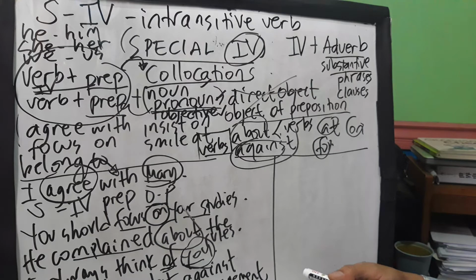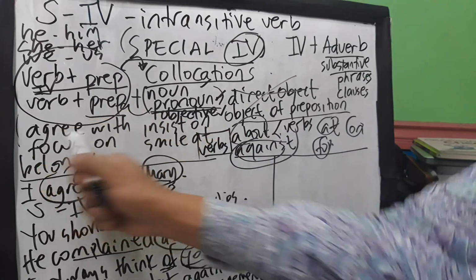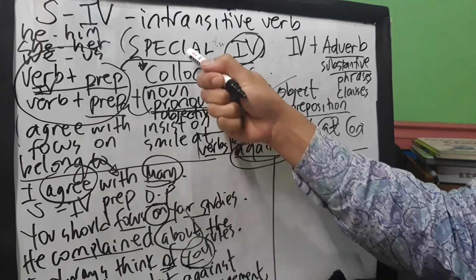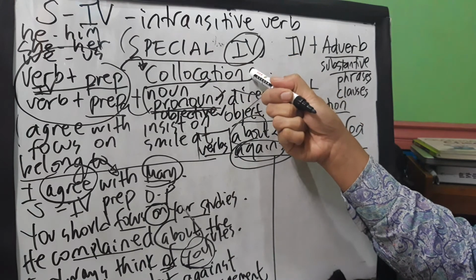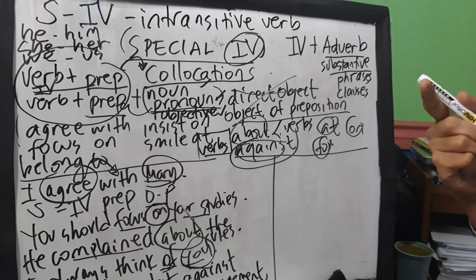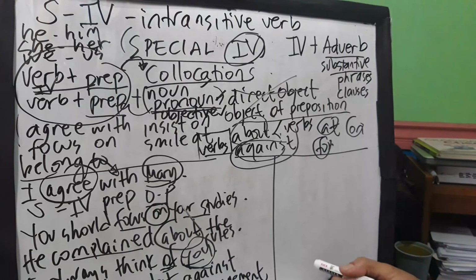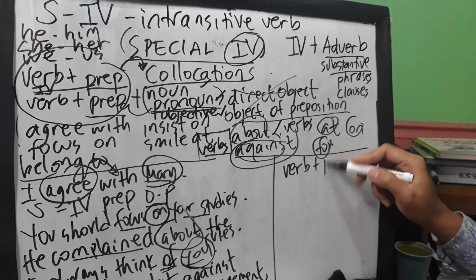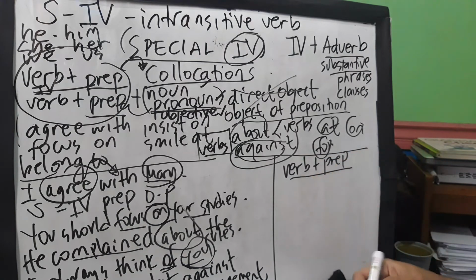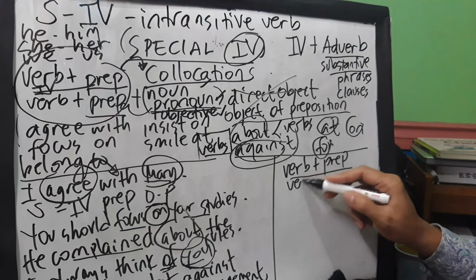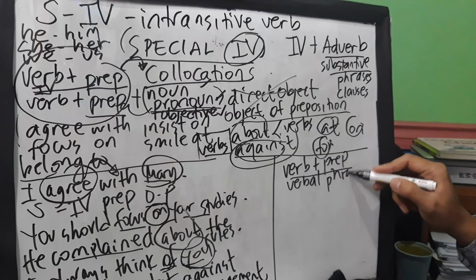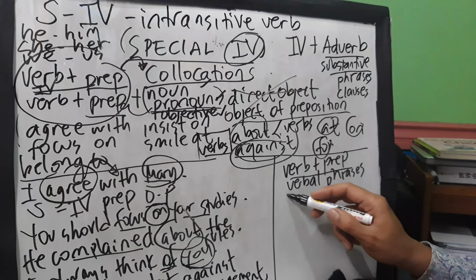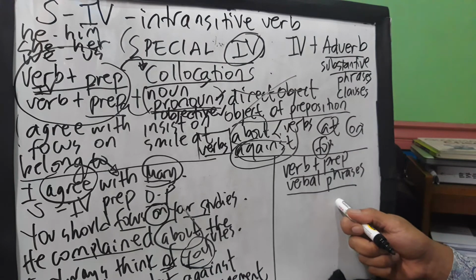Teacher, you said that agree with, focus on, belong to, insist on, smile at are a form of special intransitive verb in the form of collocations. But teacher, I also learned in the past that when we have a verb plus preposition, these are also verbal phrases. So what is now the difference? How do I identify if it's a verb phrase or a collocation?